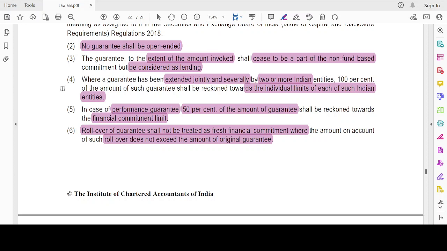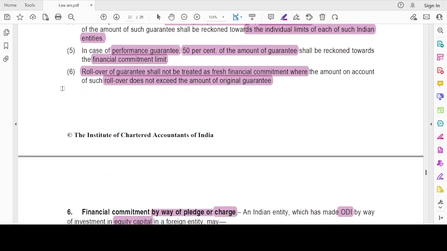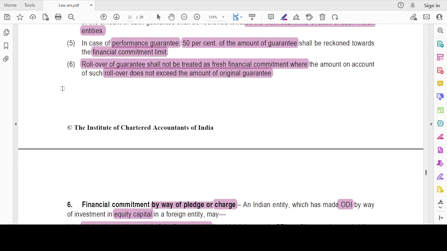Now, in case of performance guarantee, 50% of the amount should be reckoned towards the financial commitment limit. Okay, only 50% will be checked for the financial commitment limit in case of performance guarantee. Rollover of a guarantee shall not be treated as fresh financial commitment where the amount on account of such rollover does not exceed the original amount of guarantee. See, for example, I've given a guarantee agreement. Okay, that guarantee agreement period has expired. Now I'm going to give a new guarantee agreement for the same amount.